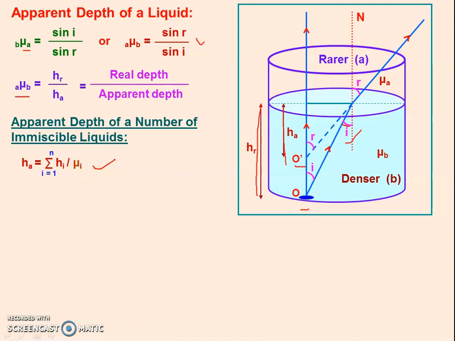If there are multiple layers of liquid, then this formula will be applicable, right? So this is the refractive index. We have got 3 formulas of refractive index. N is equal to C by V, N is equal to sin I by sin R, N is equal to real depth divided by apparent depth.